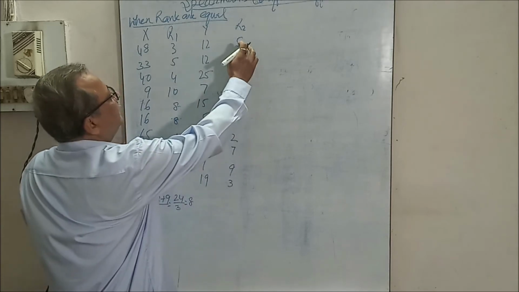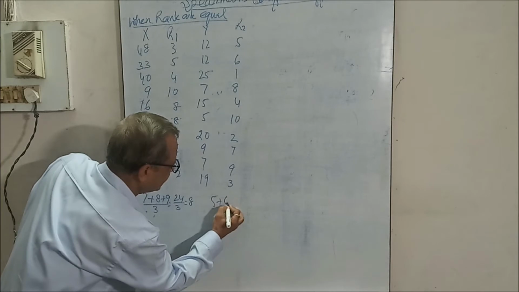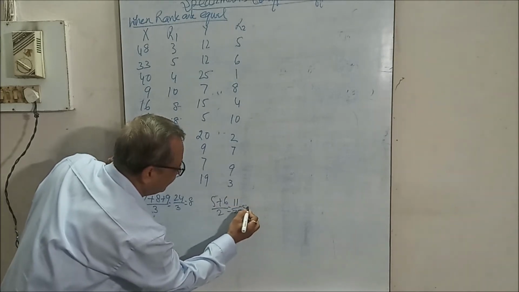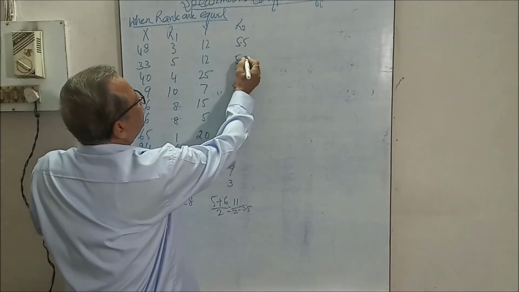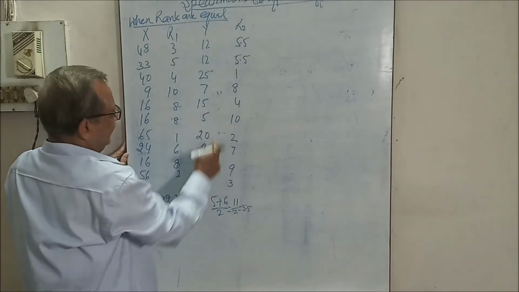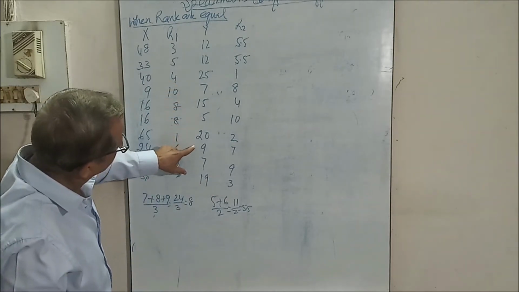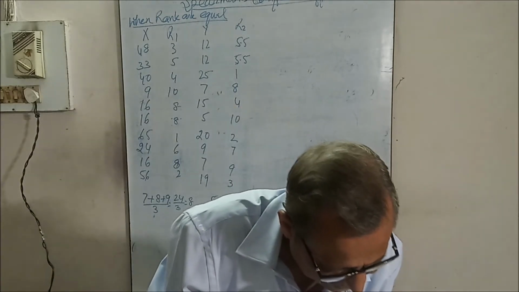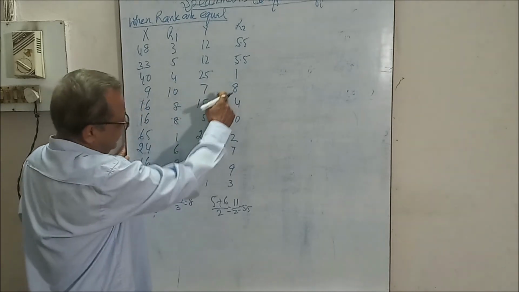Now see, 12 is repeating, so we will find 5 plus 6 upon 2, it is 11 upon 2, 5.5. Give the average 5.5 to each. And then 7 is repeating, 7 and 7, ranks 8 and 9.